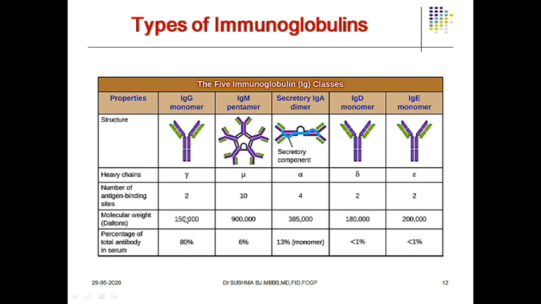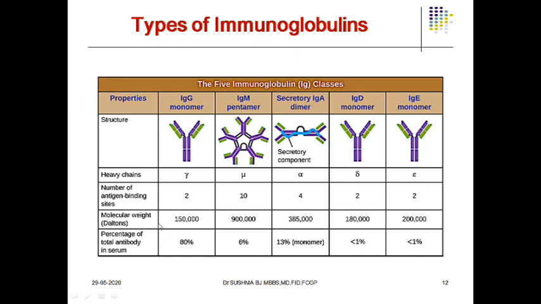Now coming to the type of heavy chain: in IgG it is the gamma chain. In case of IgM, the mu chain is present. In case of IgA, the alpha chain is present, in IgD it is the delta chain, and IgE contains epsilon. So the number of antigen binding sites will be 2 here, and here it will be 10, and here it will be 4, depending upon the number of light chains and heavy chains. IgD has 2 and IgE has 2.